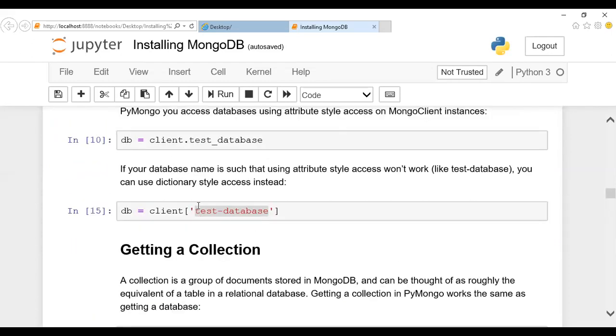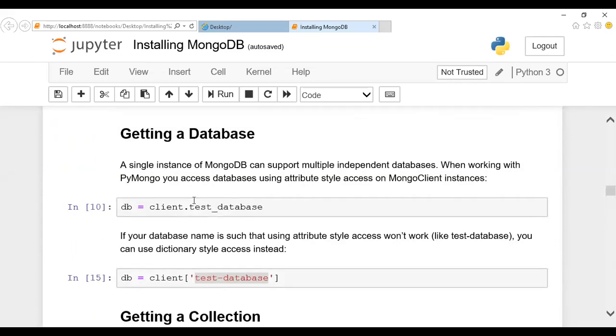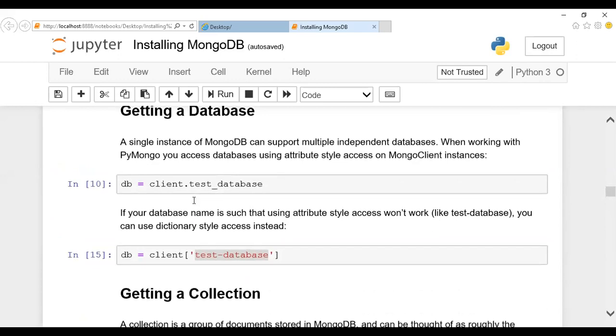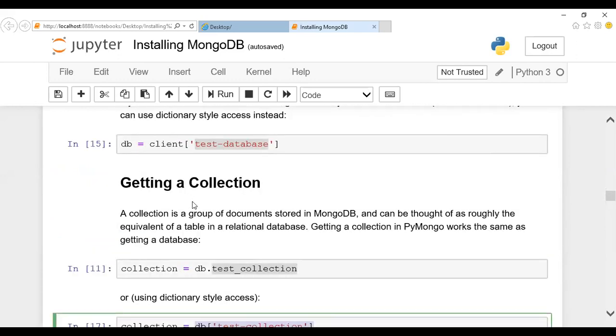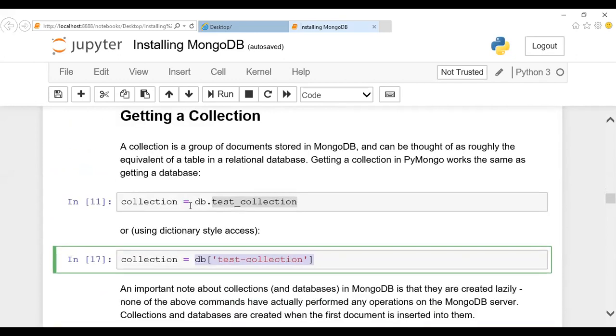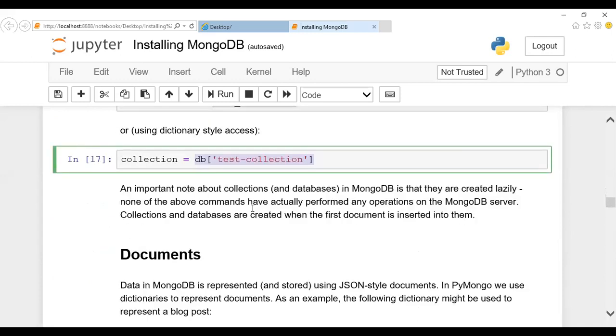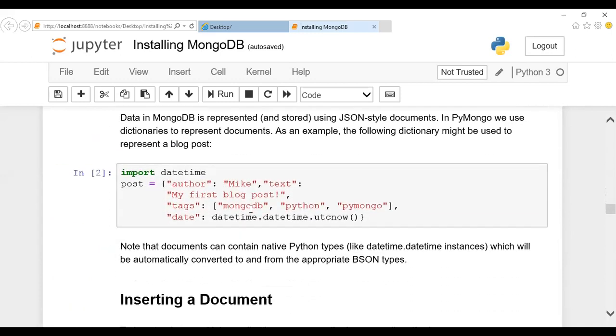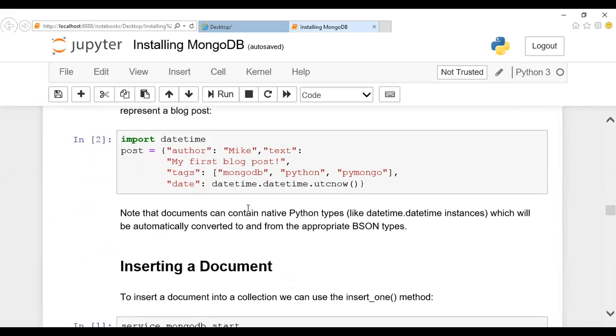So we have seen how to create a database and how to create a collection. These two we have seen. First, establish the connection with the Mongo client, create the database, and create the collection. The collection in db.test collection is similar to the creation of a table. And next, inside the table we'll be placing data, right? This is what I'm going to show you next.